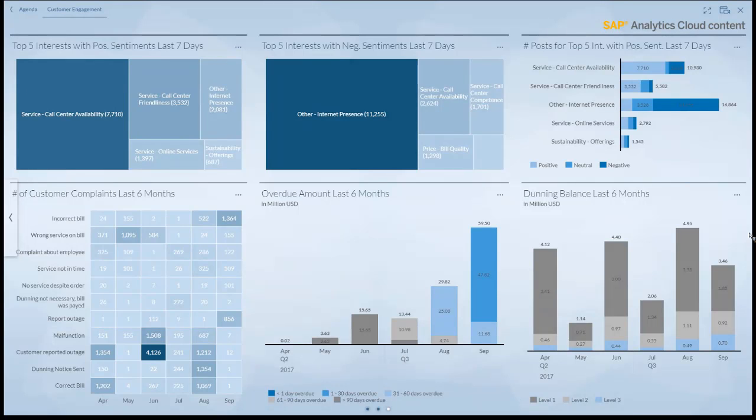Well, the customer complaints, I think, are important. So what are the main areas where we see issues here? I mean, obviously an outage happened in June. That's why this goes up. Perhaps there's not so much to do, as you never know where the outage came from. It might have been external forces, but obviously if the incorrect bills kind of increased, you might want to look into that more in detail, because there's an internal process which hopefully should be efficient enough, but perhaps you have changed something, but this gives you also an idea in that area here.